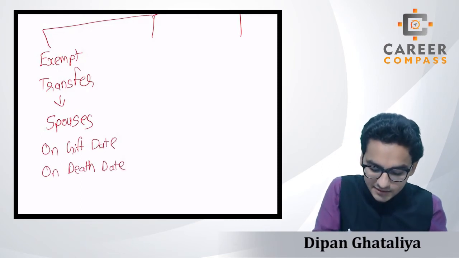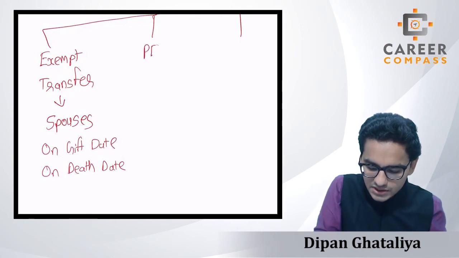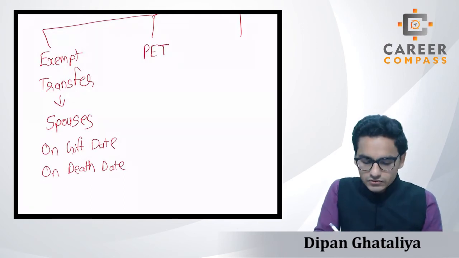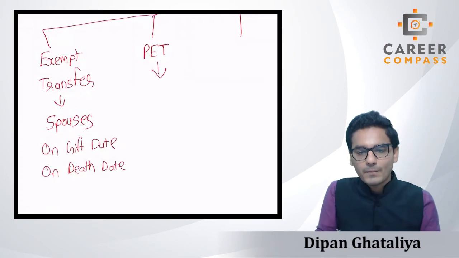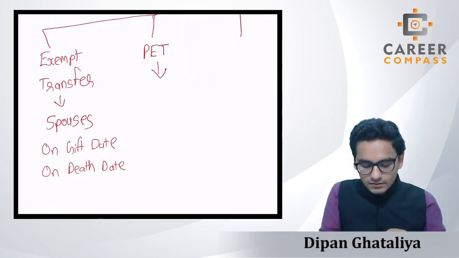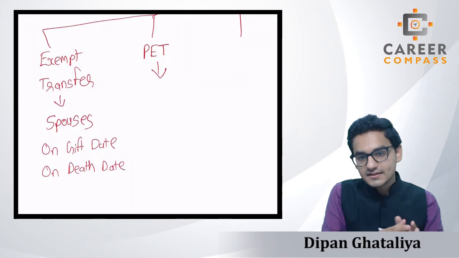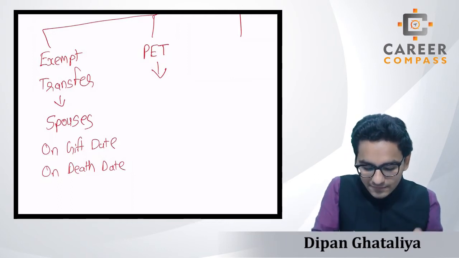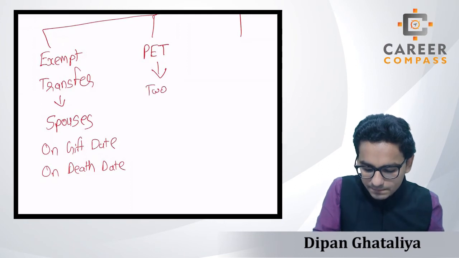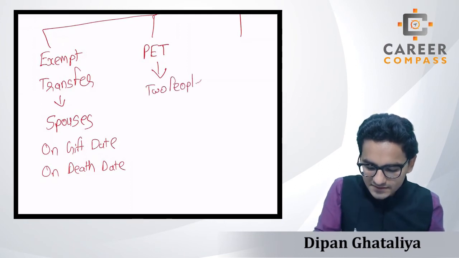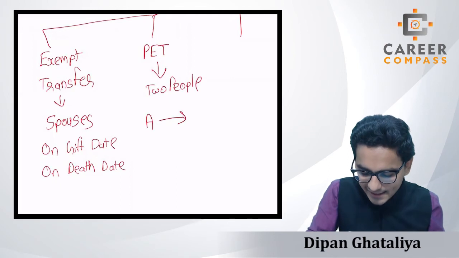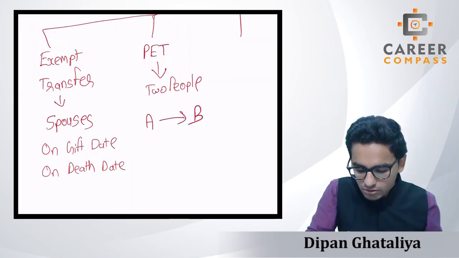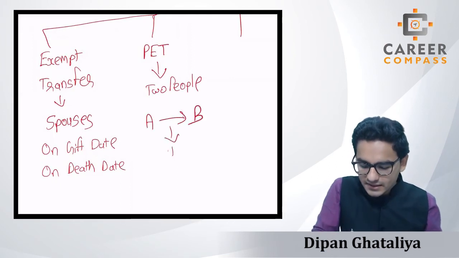Now the second transfer is very important: the potentially exempt transfer, PET. A transfer can be considered a PET only if it is a gift between two people. That means person A is gifting directly to person B without any involvement of a trust.